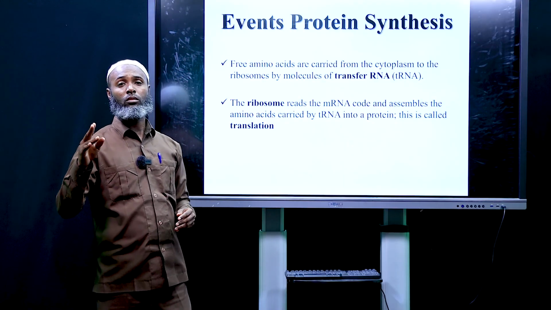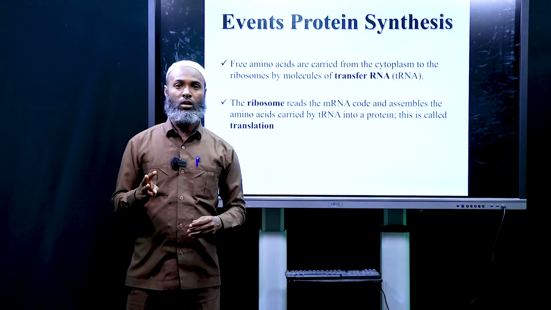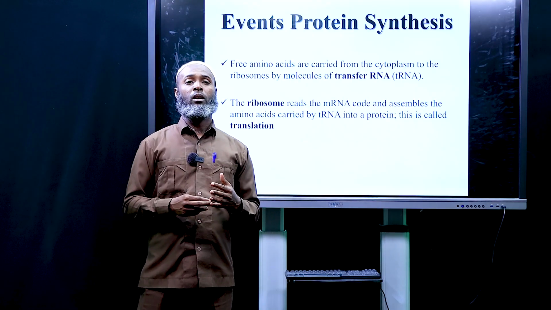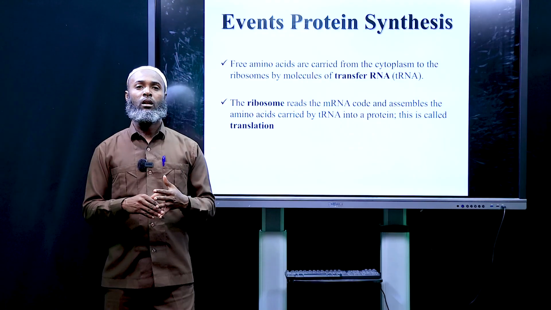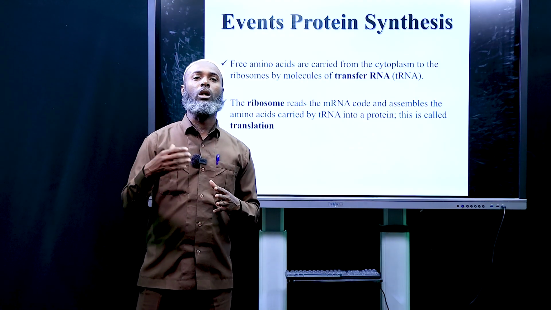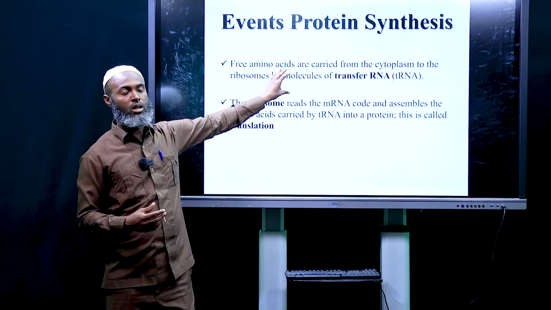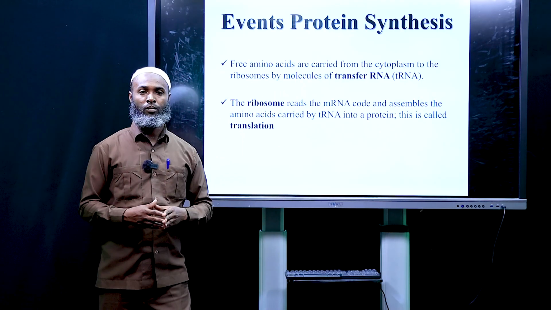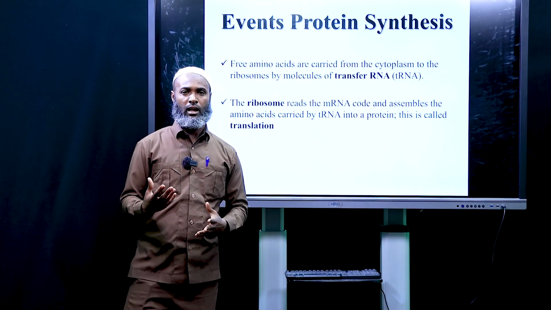Now we have seen three main events. One is transcription. DNA is rewritten as messenger RNA, that's known as transcription. And we have seen that messenger RNA moves from the nucleus to the ribosome. The third event is that free amino acids are carried by transfer RNA from the cytoplasm to the ribosome. The other event is at the ribosome. What's the function of the ribosome then?